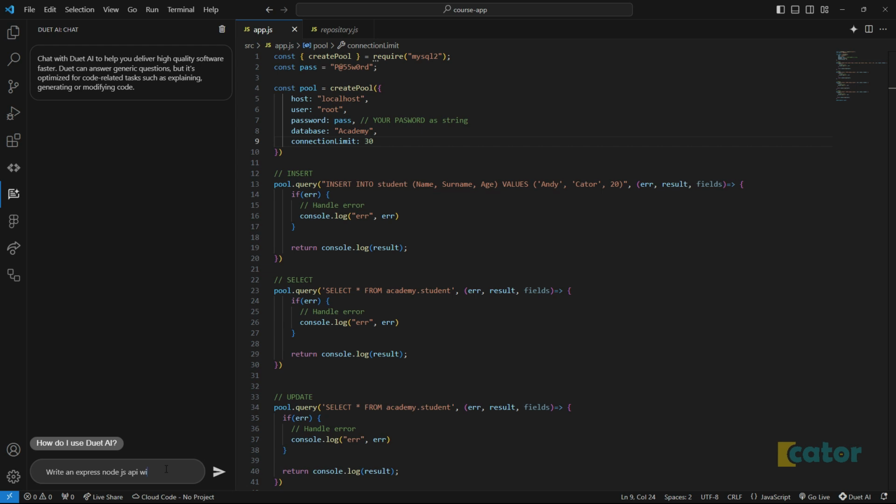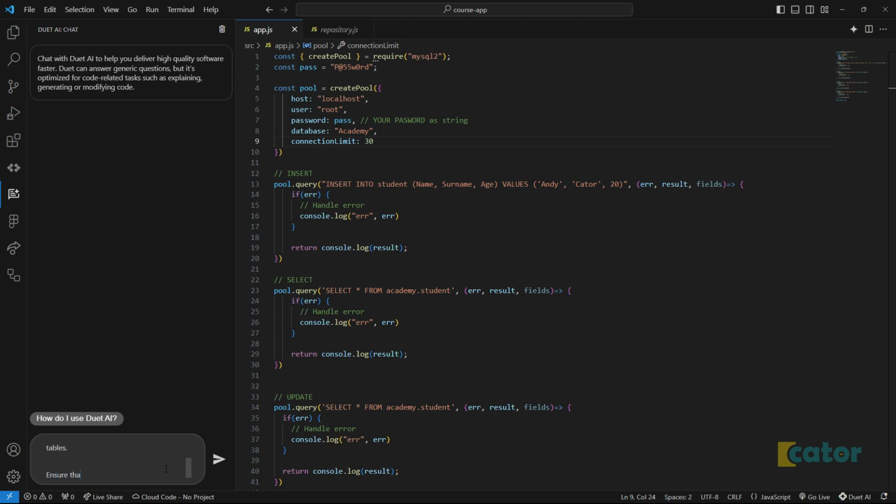Maybe let's first ask it to write an Express Node.js API with MySQL 2 module about school management system with the student, the course, and topics tables.